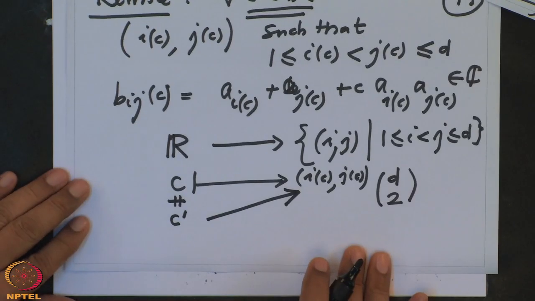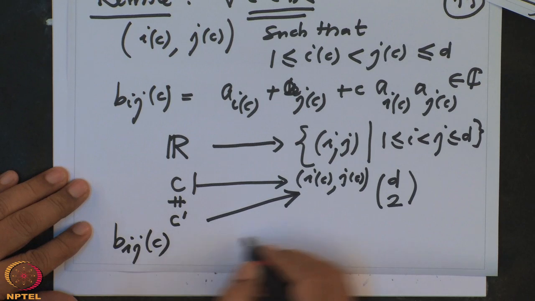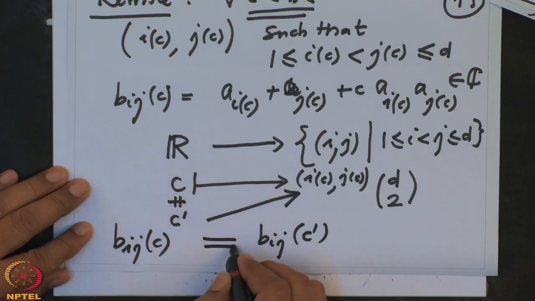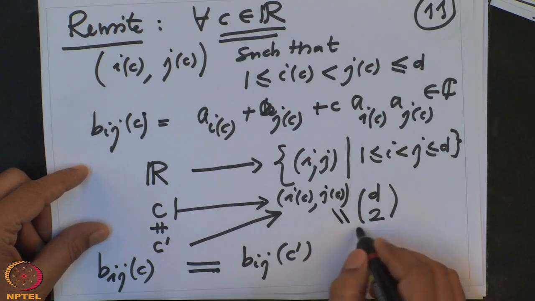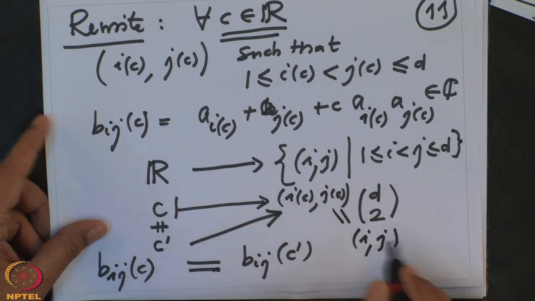Same pair means what? That means B_ij(c) and B_ij(c prime) are equal. But what does this equality mean? This equality means that c and c prime go to the same pair. That pair I am calling (i, j). So this c goes to this, and c prime also goes to that.